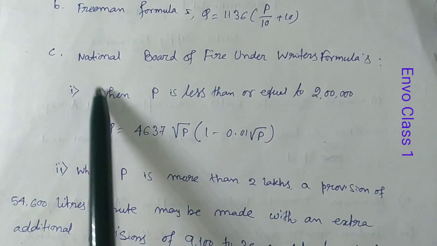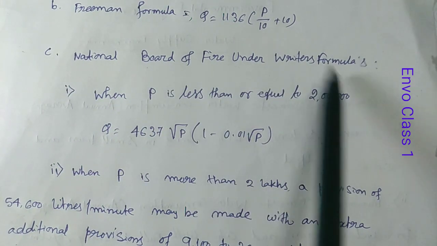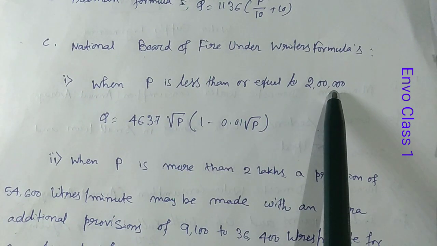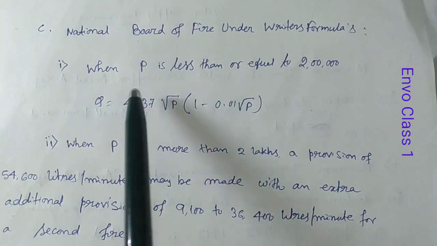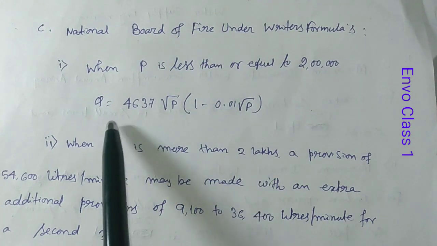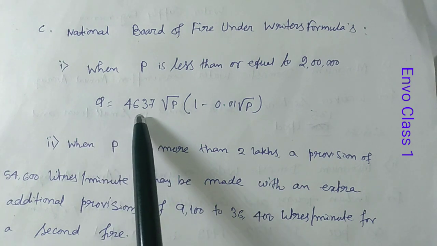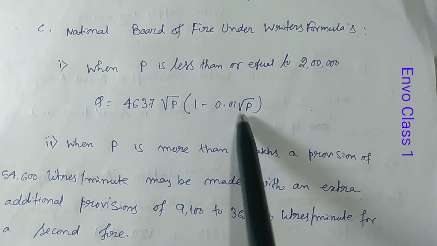Now, National Board of Fire Underwriters formula. Here there are two formulas: one when the population is less than 2 lakh and one when the population is more than 2 lakh. First case, when population P is less than or equal to 2 lakh, Q, the water required in liters per minute, equals 4637 root over P into (1 minus 0.01 root over P).